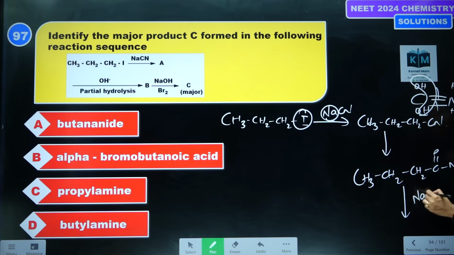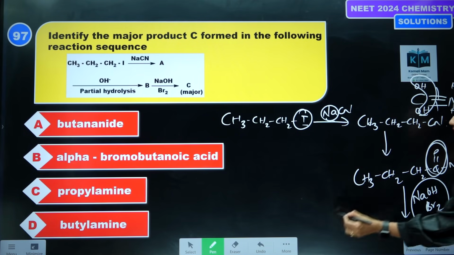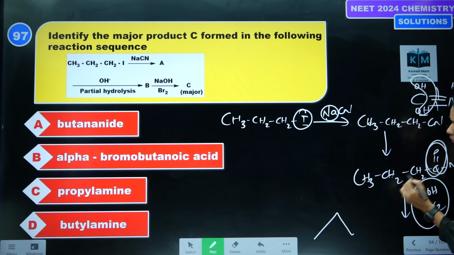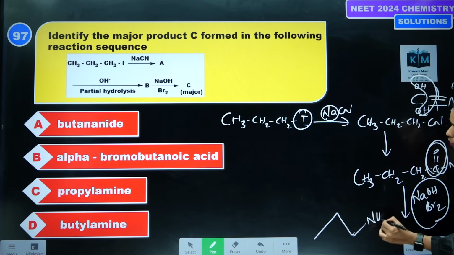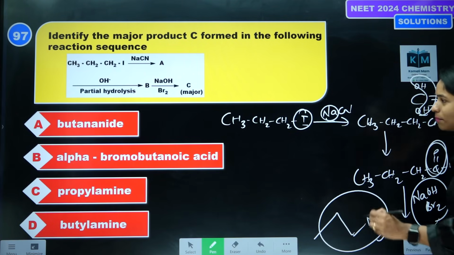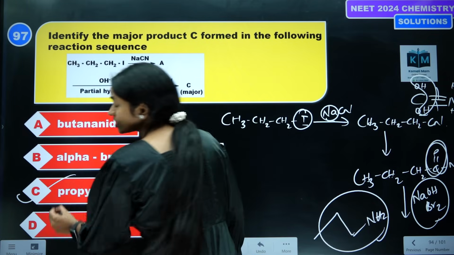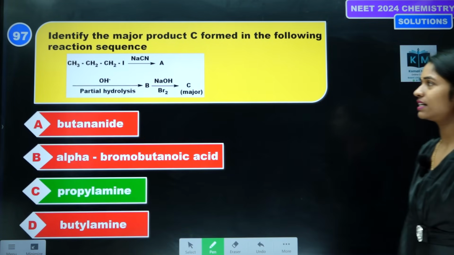Next one is the Hofmann bromamide degradation reaction. What will it do? Remove this C double bond O group. 3 carbons, 1, 2, 3, with 1 NH2. This is propylamine, which is the correct answer, option C.